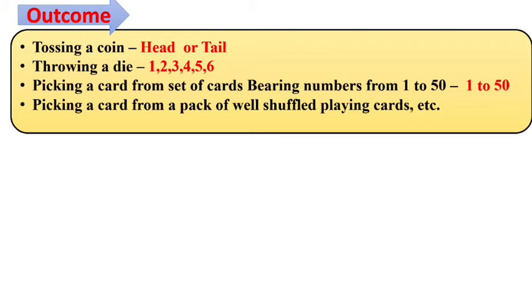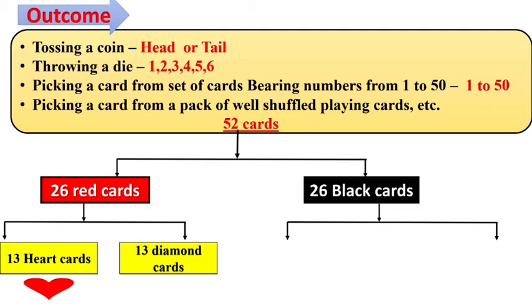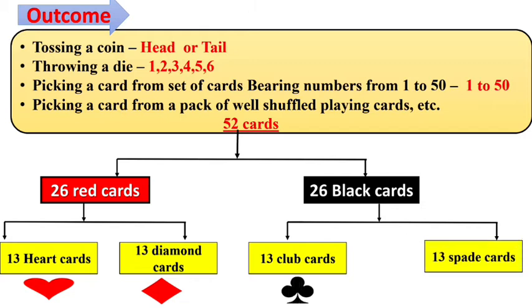Picking a card from a pack of well shuffled playing cards. In the playing cards, there are 52 cards. Of the 52 cards, 26 are red cards and 26 are black cards. In the 26 red cards also, students, there are 13 heart cards and 13 diamond cards. In the black cards, there are 13 club cards and 13 spade cards. Total altogether is 52 cards in a deck of playing cards. Understood?